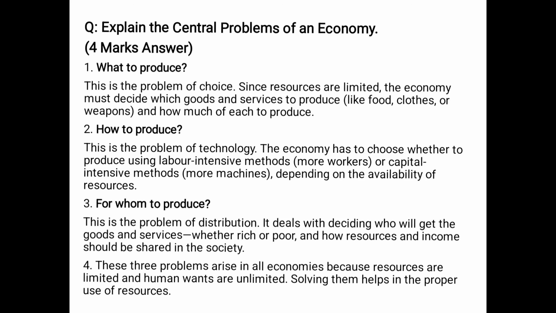Now the next question: explain the central problem of an economy. This one is also a 4 marks question, so you have to write at least 4 points so that you can easily score 4 out of 4. First is what to produce. The central problem of an economy is what to produce and in what quantity. This is the problem of choice, because resources are limited and wants are unlimited. So the economy has to decide which goods and services to produce, like food, clothes or weapons, and how much of each to produce.